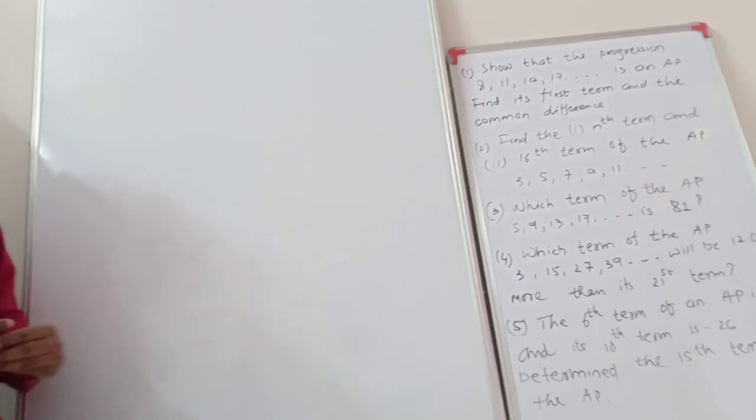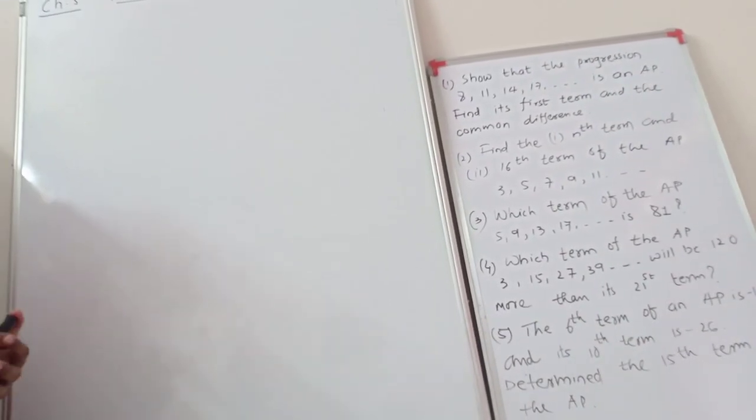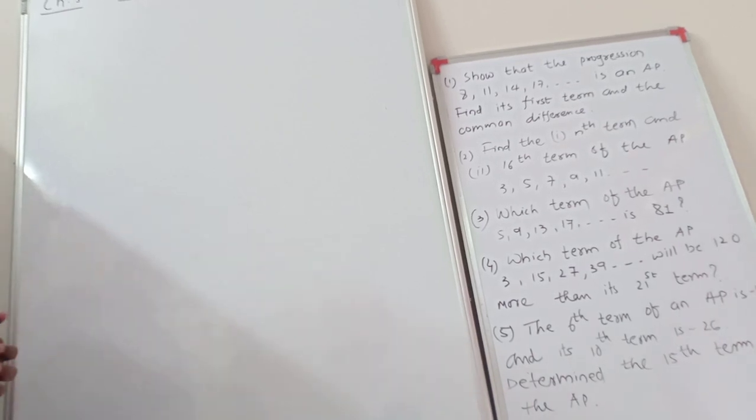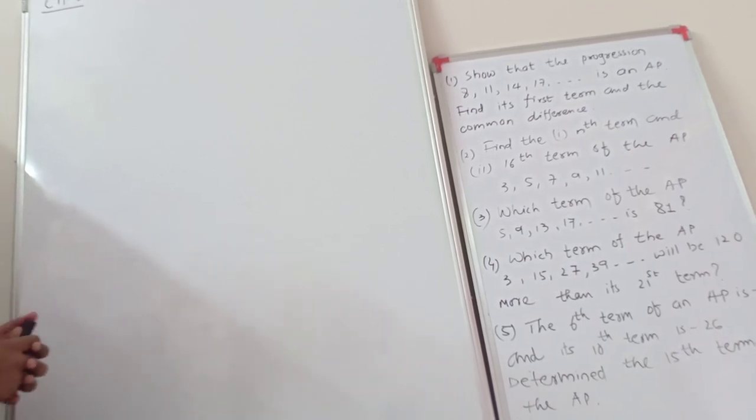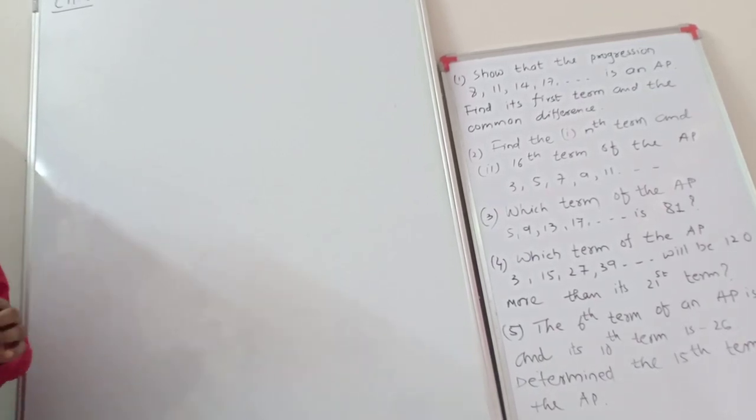We will solve some examples, right? Let us see the first question. See the blackboard: the progression 8, 11, 14, 17 is an AP. Then find its first term and the common difference. First we check whether this given sequence is an AP or not.